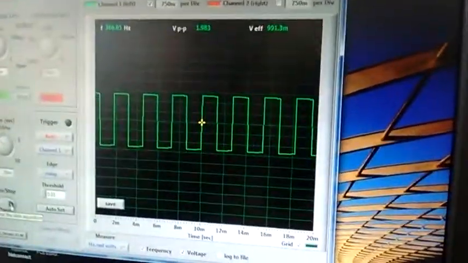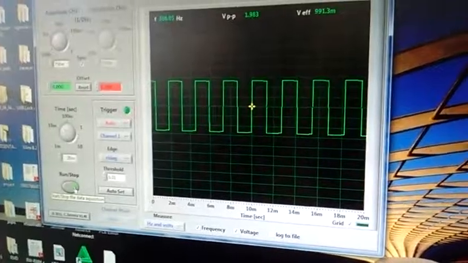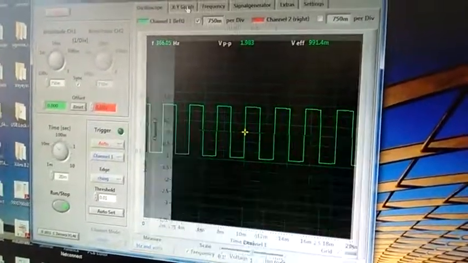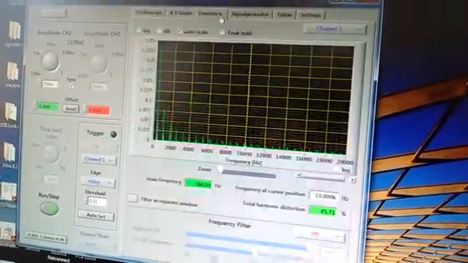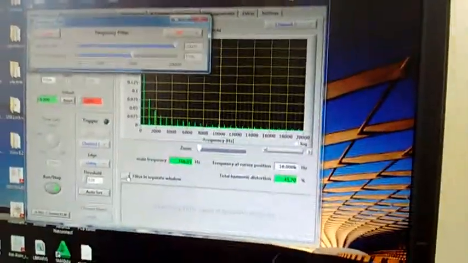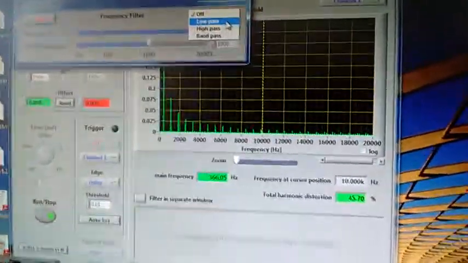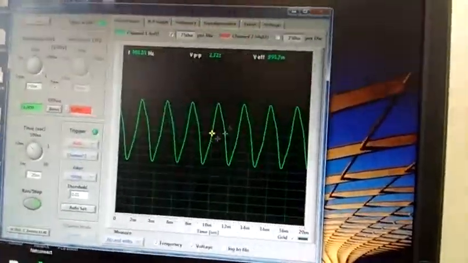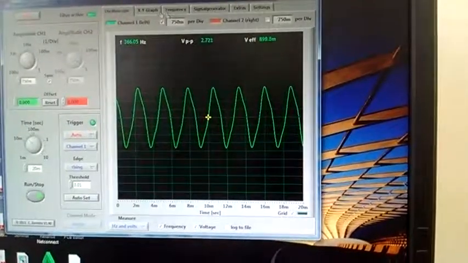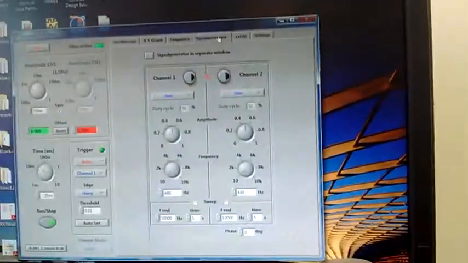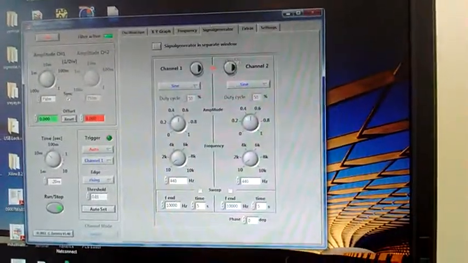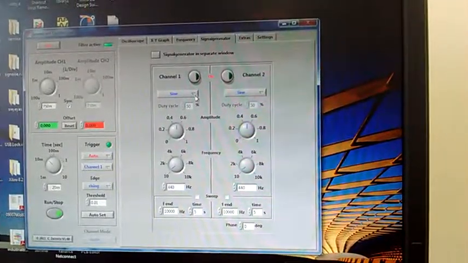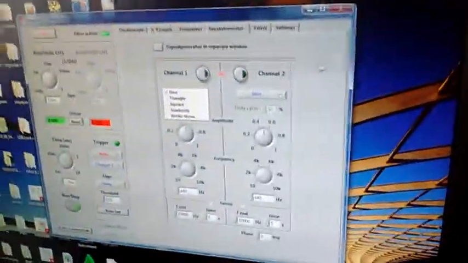At the same time we can stop also, and there are so many options. We can see XY graph, frequency. We can filter also, low pass, high pass. Suppose we put low pass, that means our signal looks like a sine wave. You can see here it looks like a sine wave. Then it has an inbuilt signal generator, that means a two channel signal generator. We can generate different types of signals like triangular wave, square wave, and white noise.